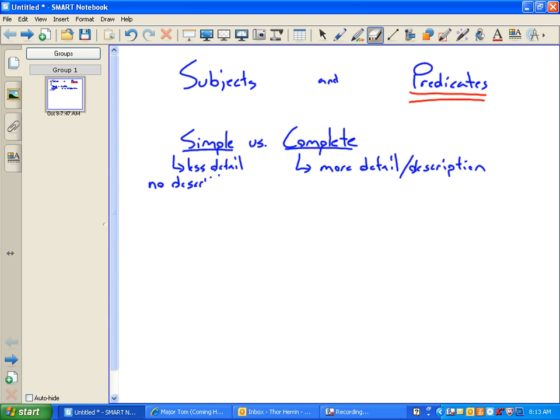Description. That's nice. And really what I want us to think about is that when we talk about simple and complete here, it's not like what you've heard with complete sentences. Complete just means more detail, more description when we talk about complete predicates and complete subjects. Simple just means less detail and less description.